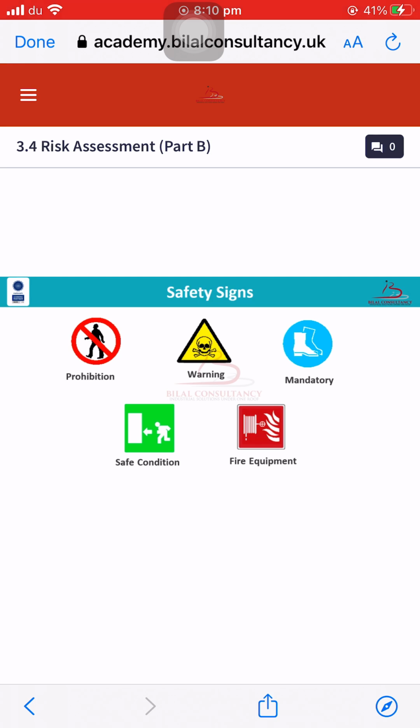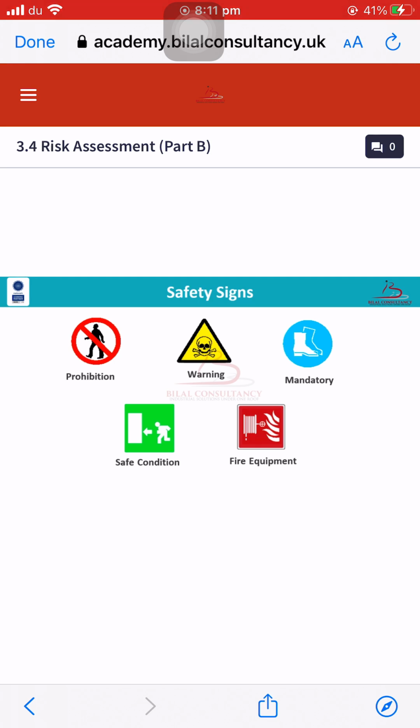The third sign is mandatory. It means that anything that is necessary or mandatory. For example, in this sign you can see the shoes. So it means that safety shoes are a must and mandatory in any specific area. Another sign which you can see on the screen is the safe condition sign. It shows the emergency exit in any kind of building or premises.